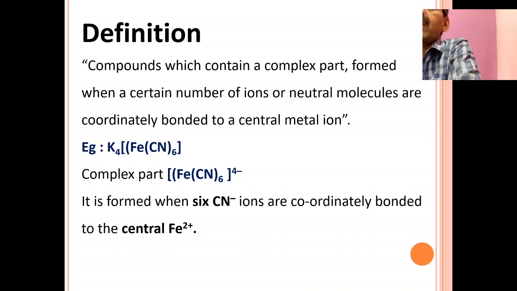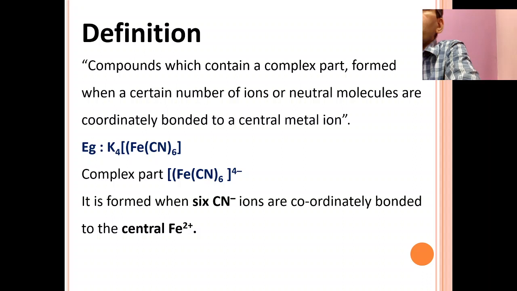What is a complex ion? In the case of complex salts, a very familiar compound is cuprammonium sulfate, [Cu(NH3)4]SO4, a complex salt or complex compound. Then potassium ferrocyanide, K4[Fe(CN)6], and potassium ferricyanide, K3[Fe(CN)6]. So these are all complex compounds or coordination compounds. Why are they complex compounds? They contain a complex ion.